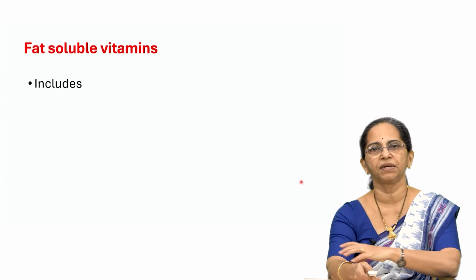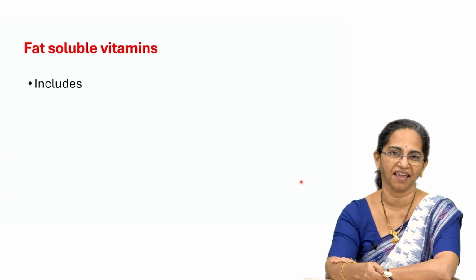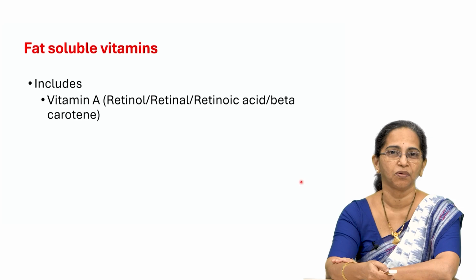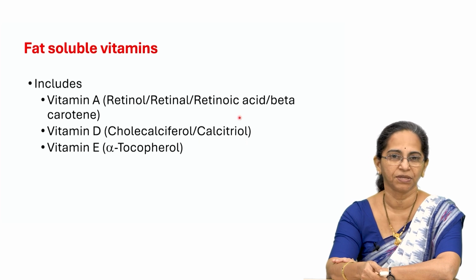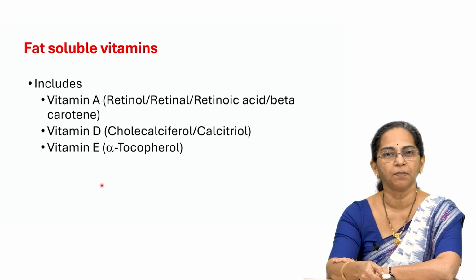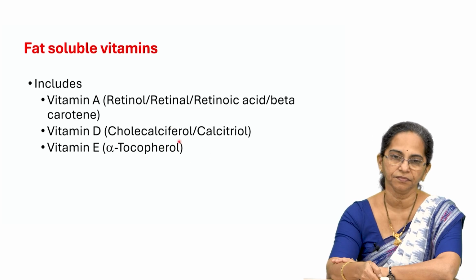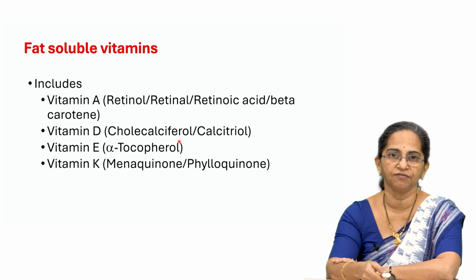So, the fat soluble vitamins include vitamin A. Just a while ago I told you the forms of vitamin A: retinol, retinal, retinoic acid and beta carotene. What about vitamin D? The active version of vitamin D is called cholecalciferol or calcitriol. Vitamin E, there are many tocopherols, but the most important form is alpha tocopherol. And vitamin K, which is needed for clotting, and the most important form is menaquinone.